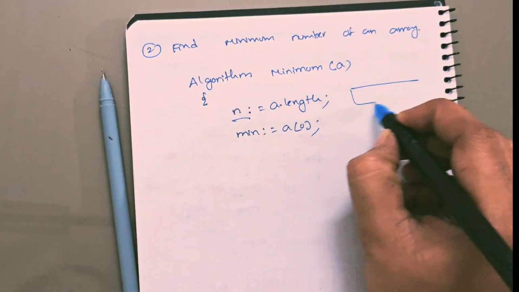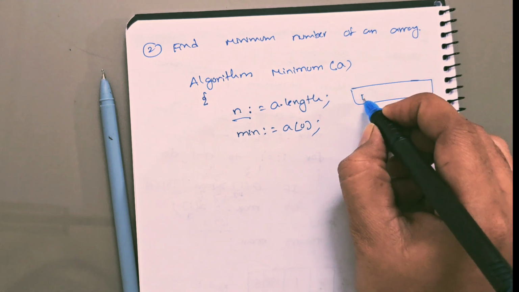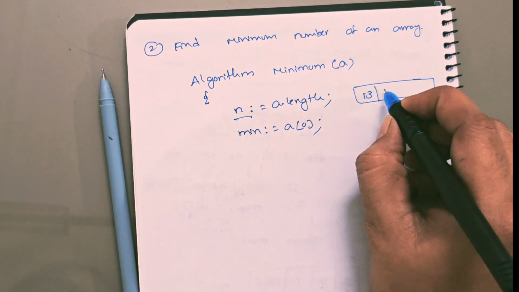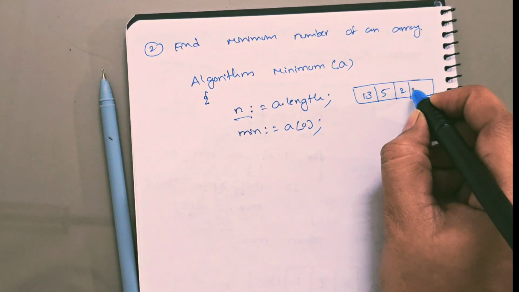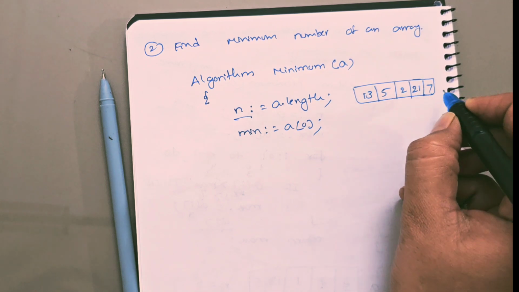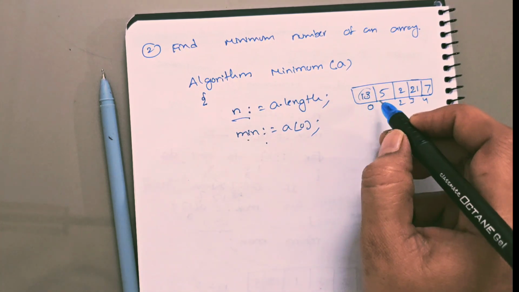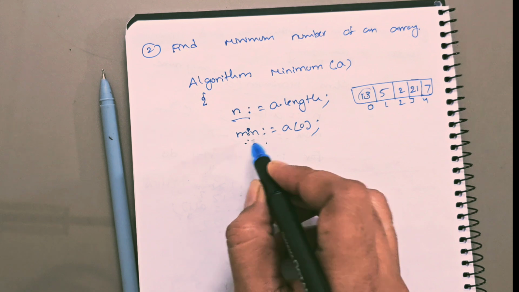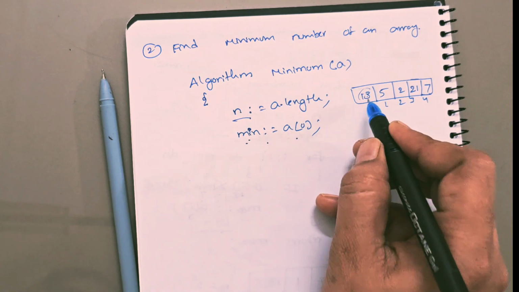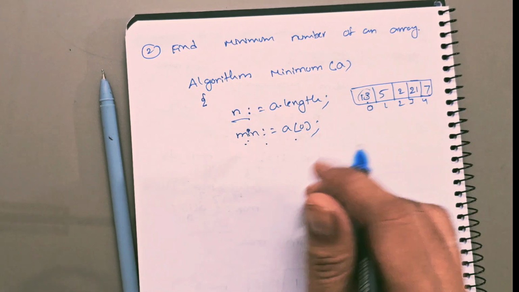For example, array contains 13, 5, 2, 21, 7. So we don't know what is the minimum element. So we are assuming minimum element is a of 0. First element we are assuming it as minimum.